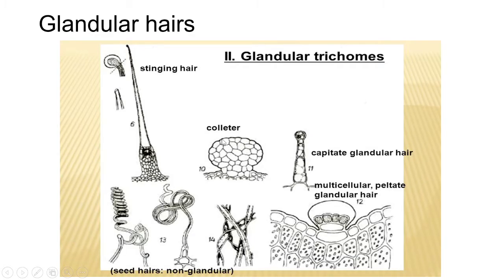For example, Ocimum sanctum. In the Tulsi plant, if you make a peeling and observe under the microscope, you will get this type of glandular hairs. In Cucurbita, glandular hairs are multicellular. In the families Solanaceae, Labiatae, Pedaliaceae, and Cucurbitaceae, glandular hairs are found. In the family Labiatae, glandular hairs are multicellular with a stalk and a rounded terminal head.